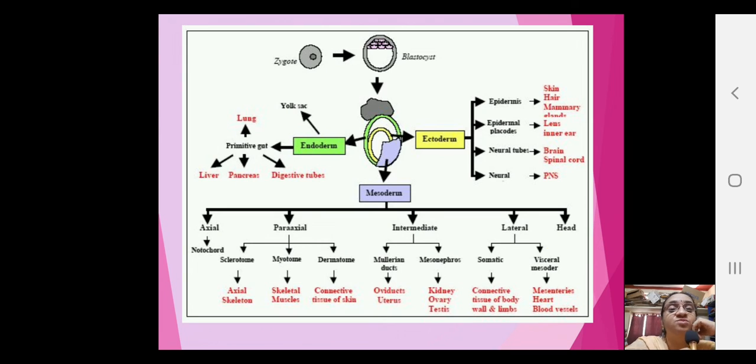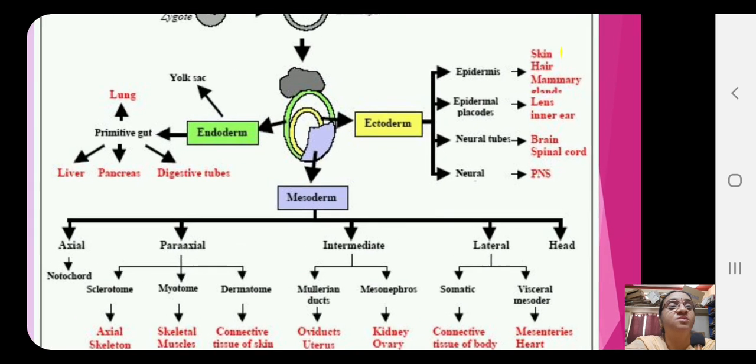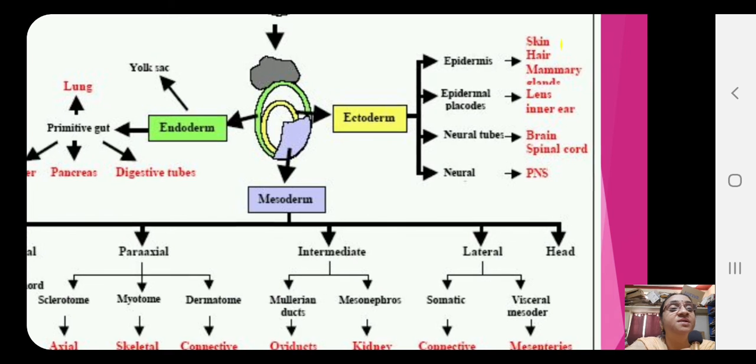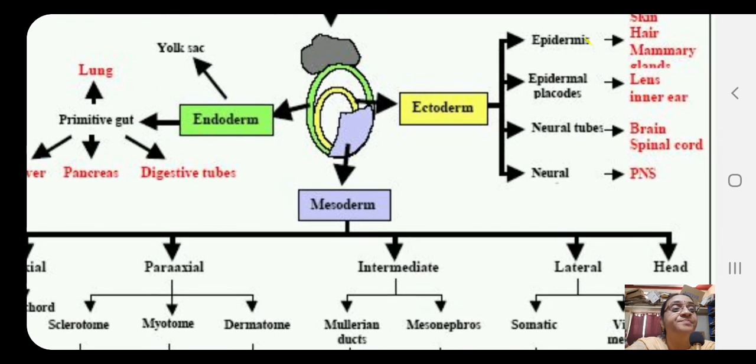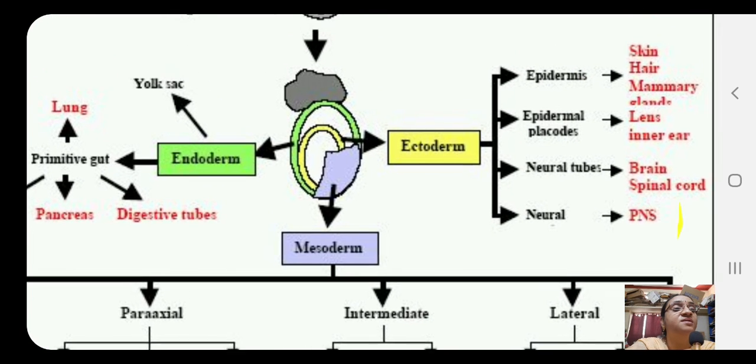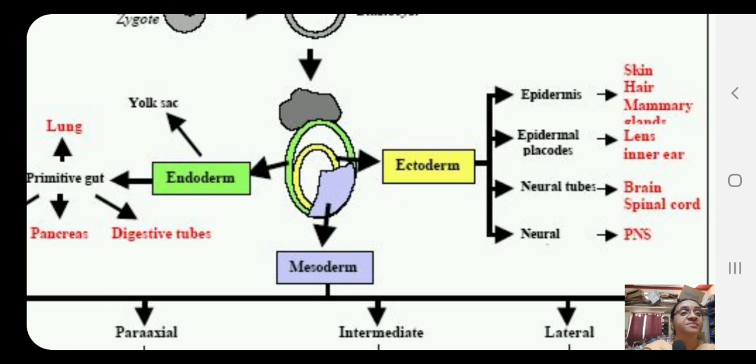Now let us look into this part. Yeah, ectoderm, epidermis, you are seeing, I'll just zoom it so it will be clear. Yes, epidermal, what all ectoderm is doing. Okay, neural system, and actually it's giving rise to skin, mammary glands, lens, inner ear, brain, spinal cord, all these are formed from the ectoderm.